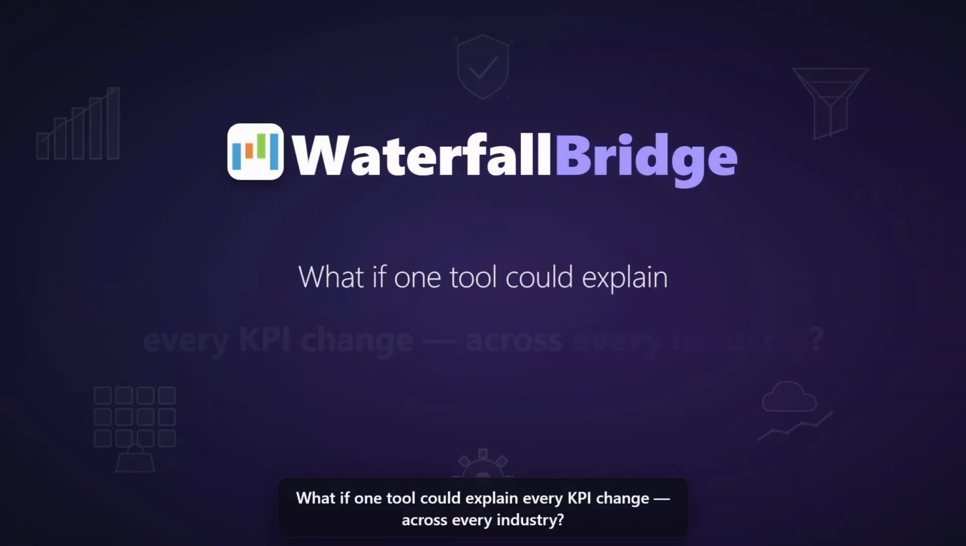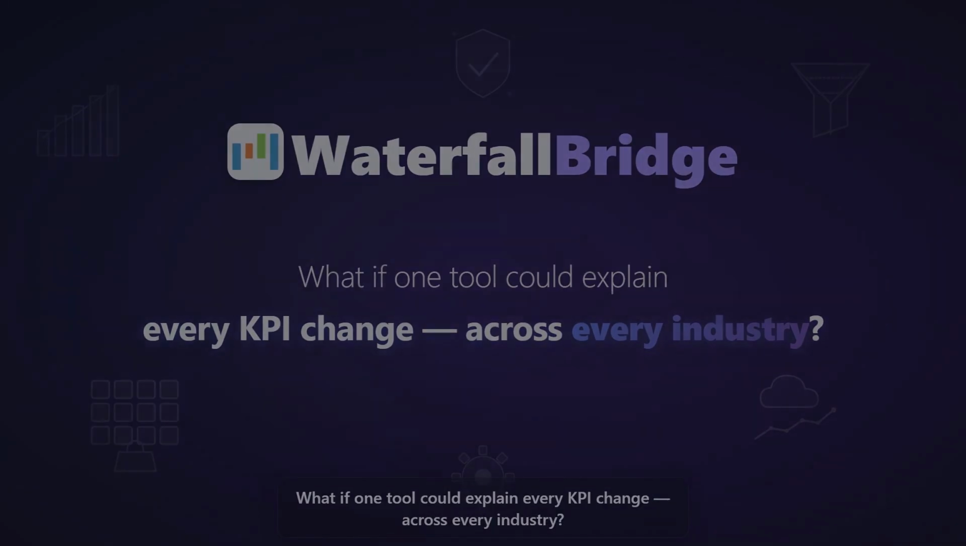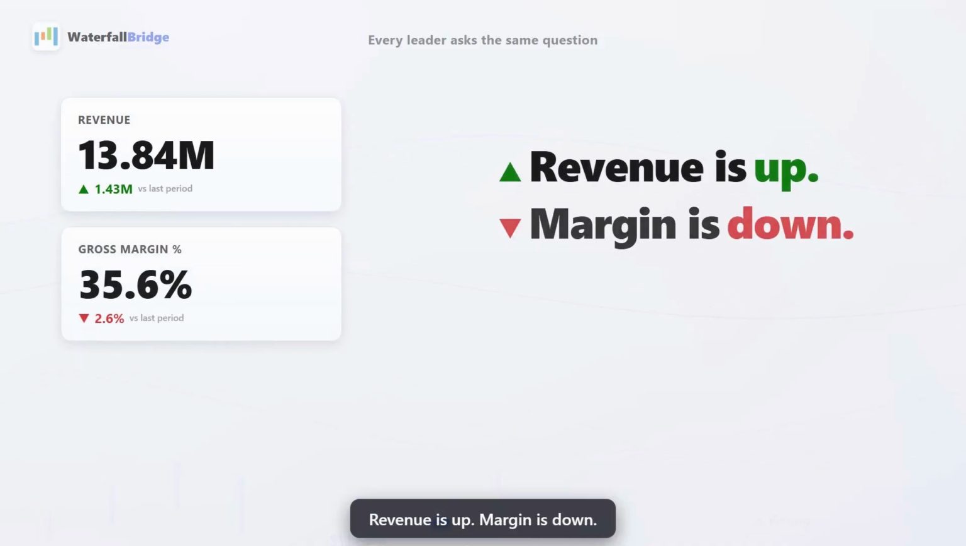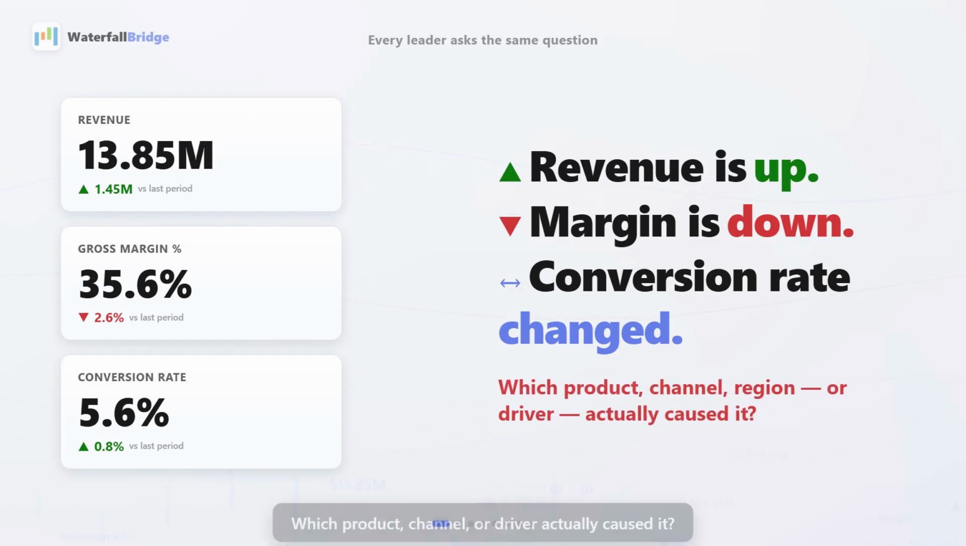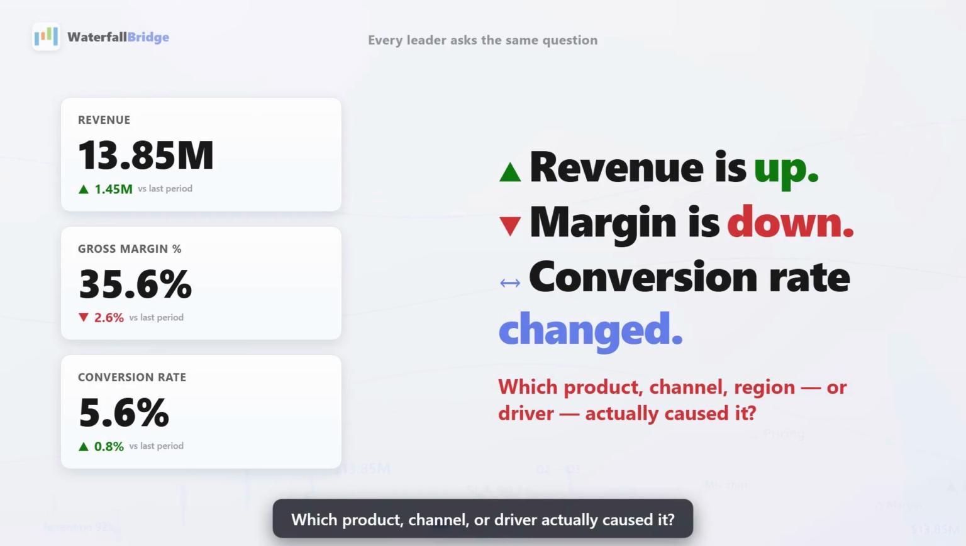What if one tool could explain every KPI change across every industry? Revenue is up, margin is down. Conversion rate just changed. Which product, channel, or driver actually caused it?